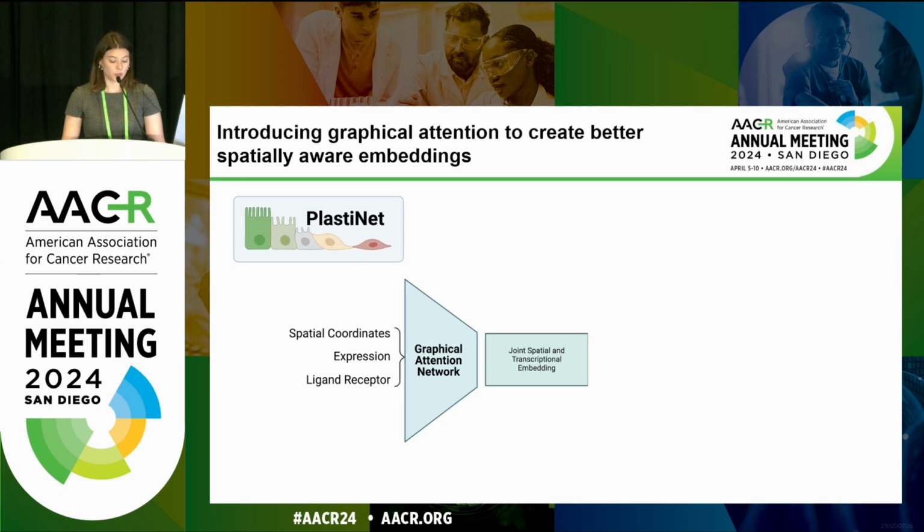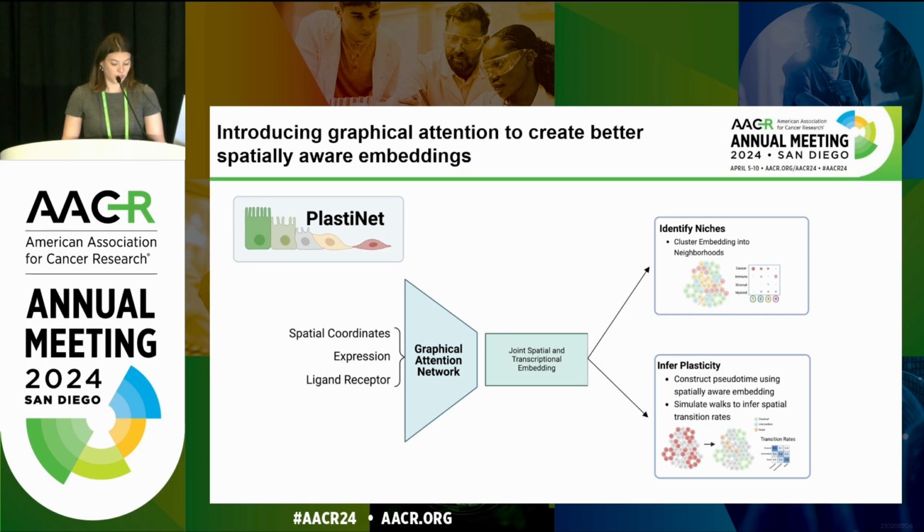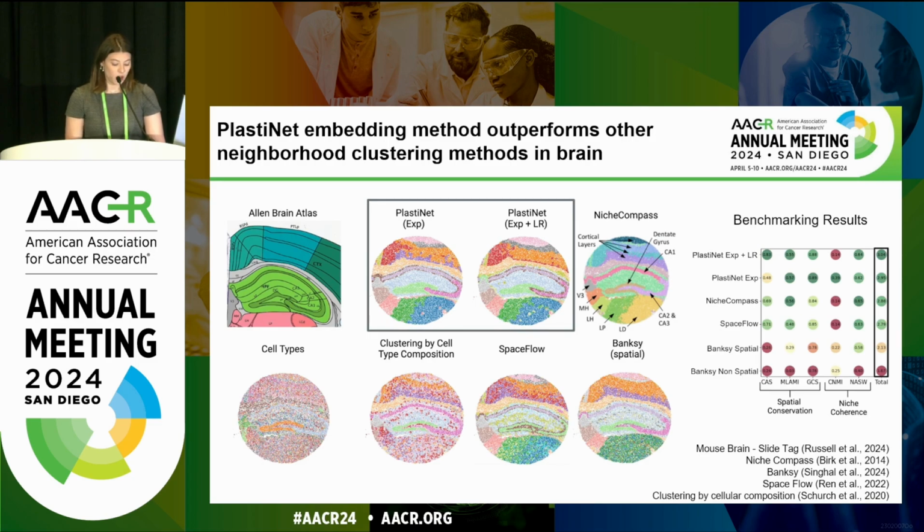We can then cluster this spatially aware embedding to define neighborhoods and also identify plasticity states, as well as infer their transition rates. To benchmark PlastiNet, we compared against other existing neighborhood analysis methods, and we used slide tag brain data because of the known structure and characterization of the brain. PlastiNet is able to perform just as well, if not slightly better, than other state-of-the-art methods, as shown by our benchmarking results, showing good spatial conservation as well as high niche coherence scores.